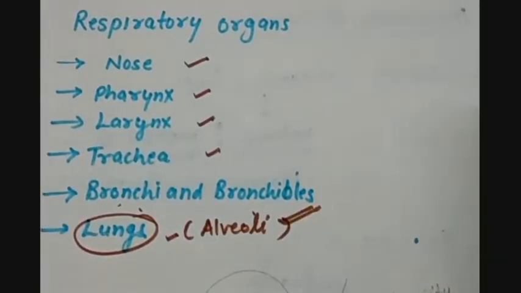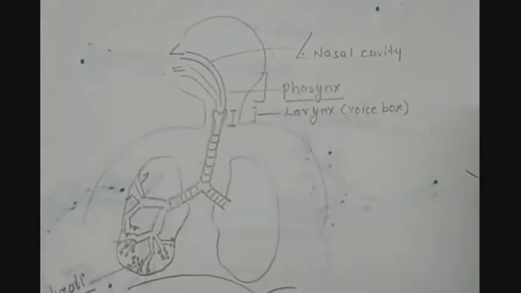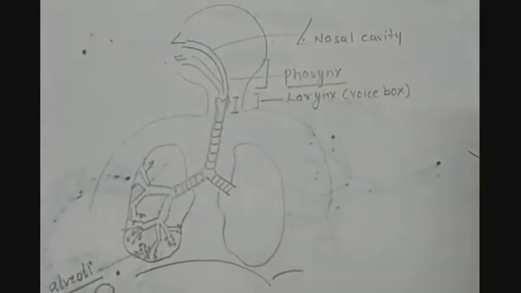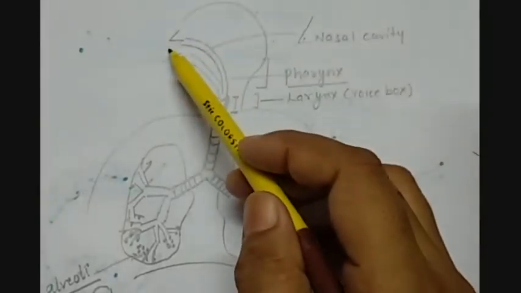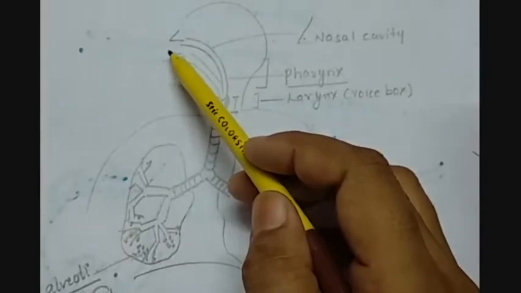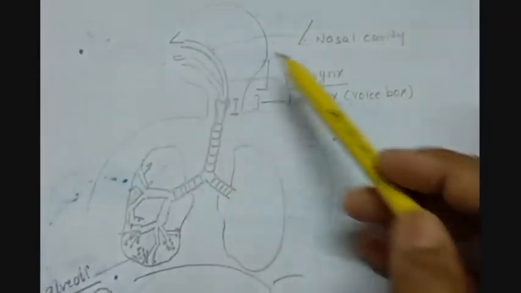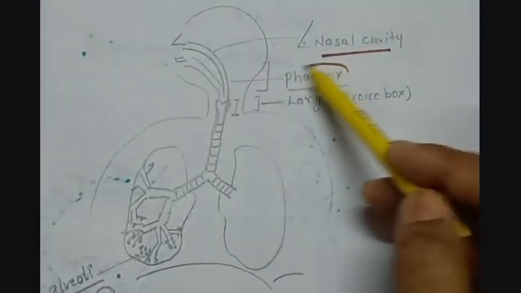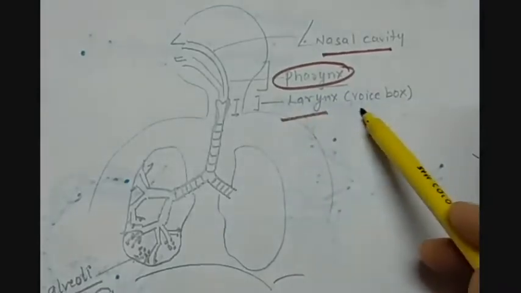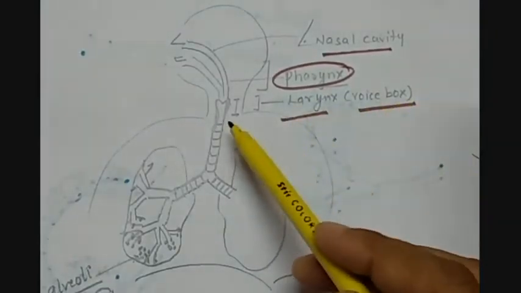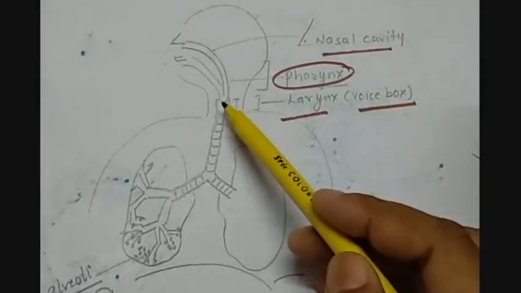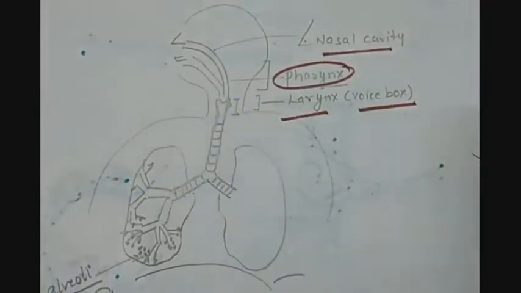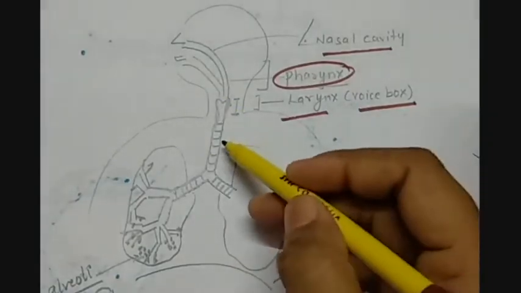Now let me show you the diagram of it. Here I am showing you the diagram of the respiratory system of humans. So here is the nose, and with the help of the nostrils, air comes into the nasal cavity. Then we have the common path for air and food both, which is called the pharynx. Then we have the larynx, which is also called the voice box. It is just above the trachea. Here we also have the epiglottis, which is a cartilaginous flap which covers the windpipe or the trachea. So this is the trachea.